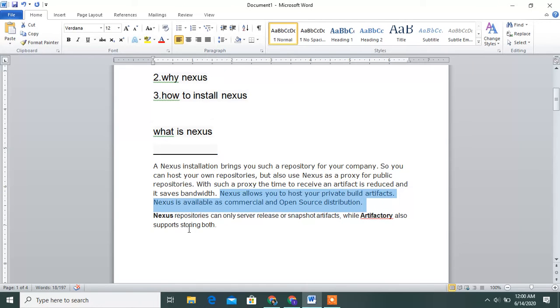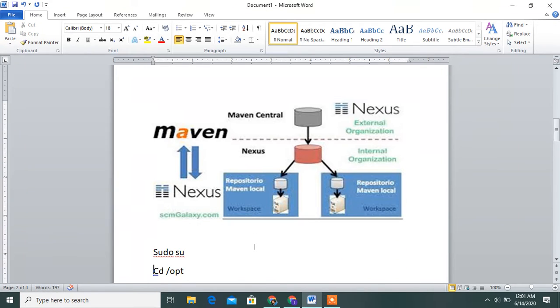Guys, this point is very important. Nexus repository can only serve release or snapshot artifacts, while other artifacts also support storing in both. Guys, simply saying, Nexus is open source. You can store the artifacts in Nexus. Once you run the Maven goals, then generate the jar and war files, you can store them in the Nexus repository.